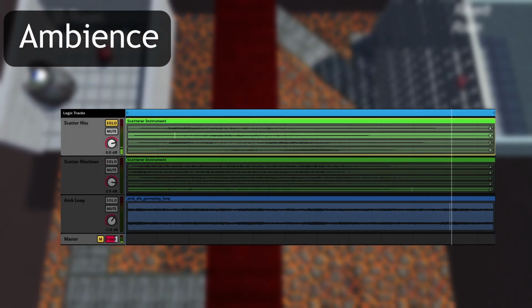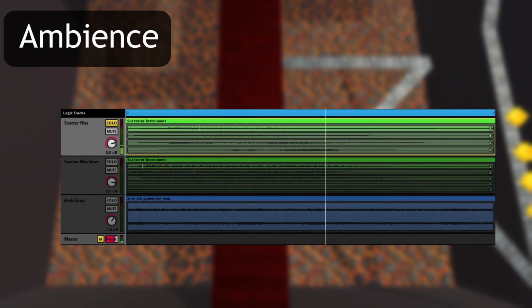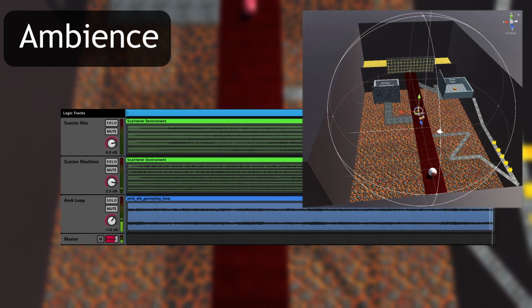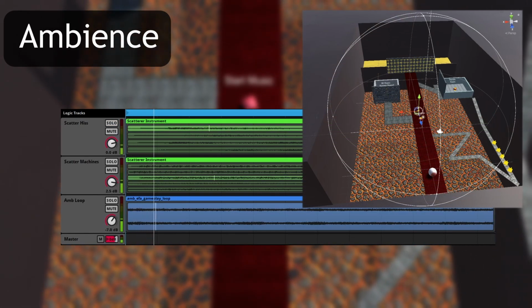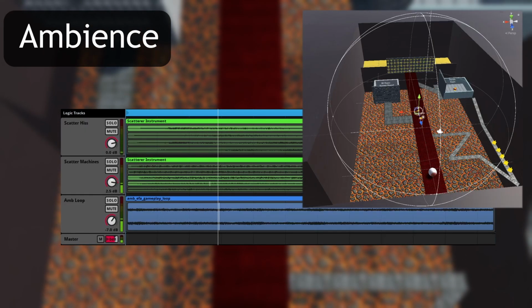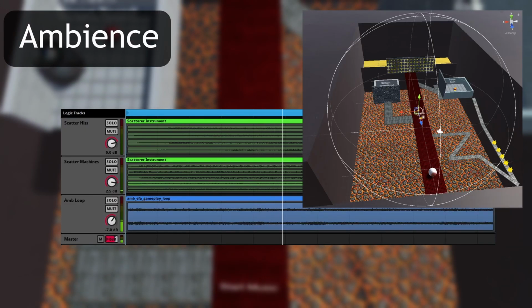And then the other one I call hisses, which is steam, wind gusts, gas, the power of the machines moving around. Being a 3D emitter allows the scatter instruments to be spatialized in that area. This does a lot to fill out the world and keep the ambience fresh throughout multiple attempts.